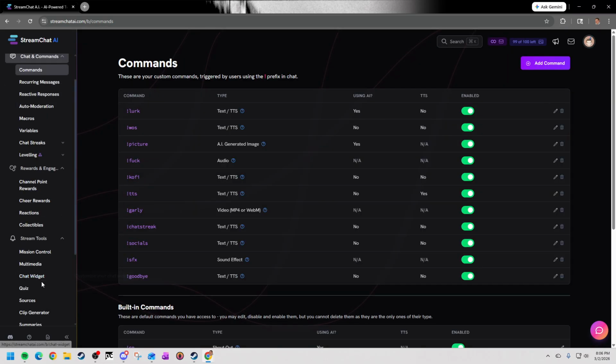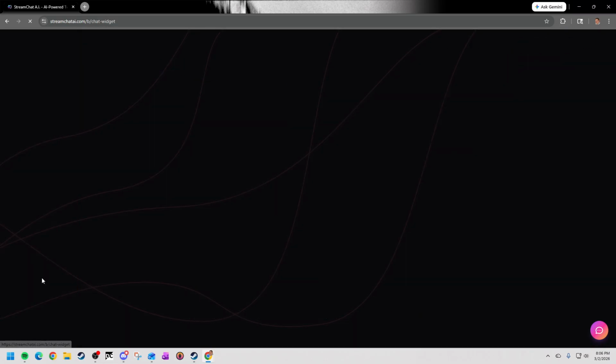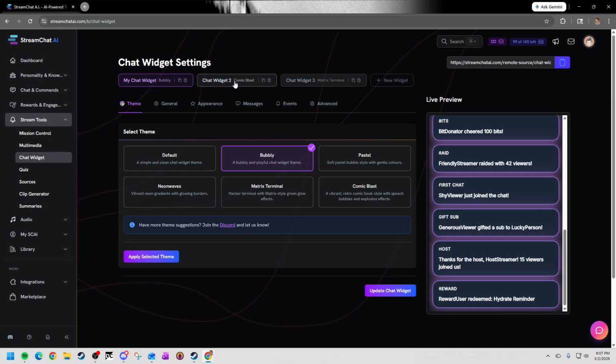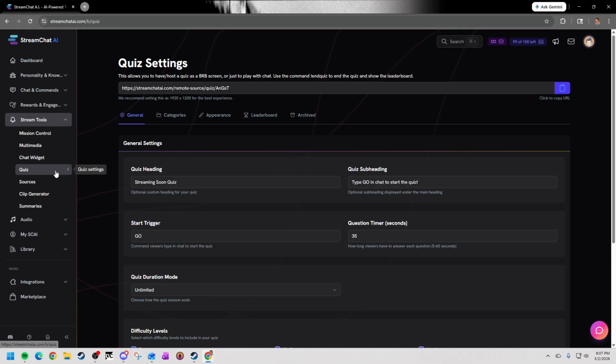The next update is on our chat widget. You can now have multiple chat widgets along with its own browser source. So if you want a different chat widget for different scenes or even completely different profiles, you can now do that. Quizzes have also had an update.